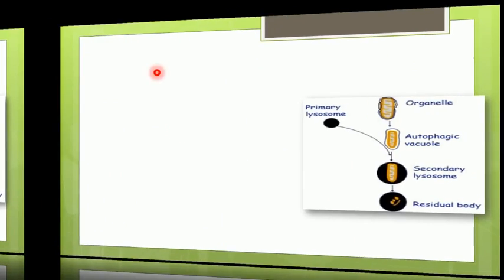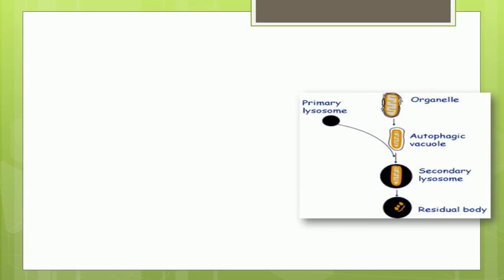The second type of the lysosome is called residual bodies. So when the bacteria, for example, is broken down by the hydrolytic enzymes of the lysosome into smaller pieces, at this stage this lysosome is called a residual body.